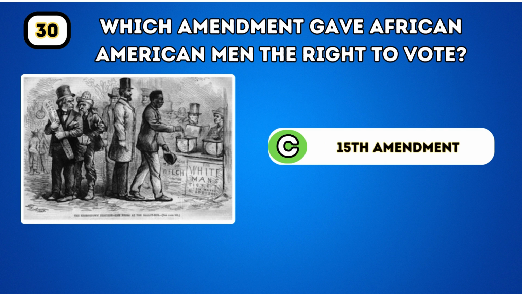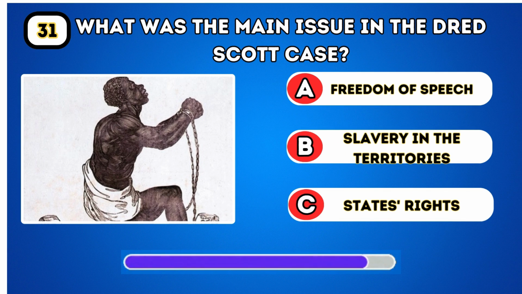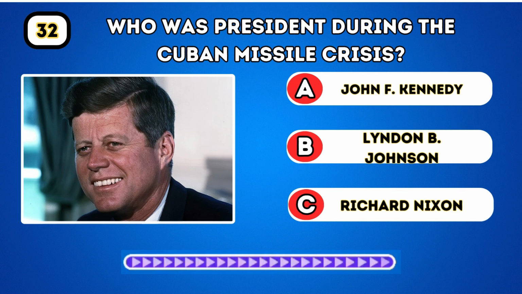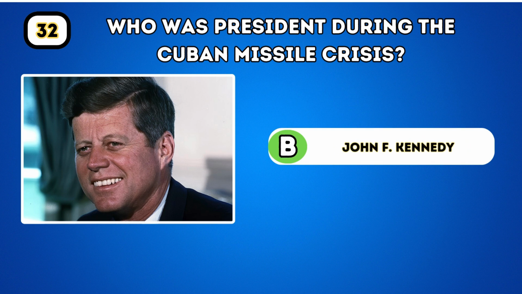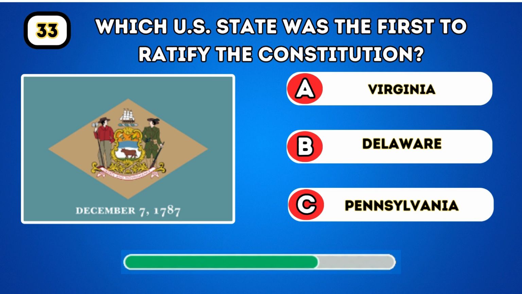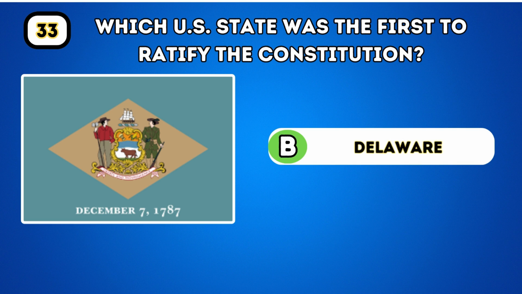Which amendment gave African American men the right to vote? 15th Amendment. What was the main issue in the Dred Scott case? Slavery in the territories. Who was president during the Cuban Missile Crisis? John F. Kennedy. Which U.S. state was the first to ratify the Constitution? Delaware.